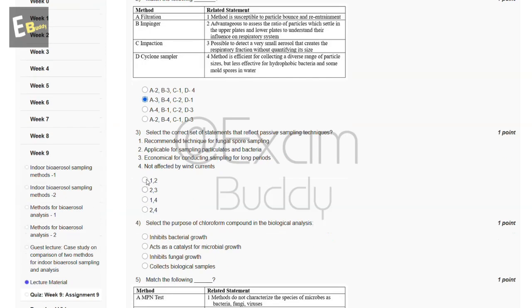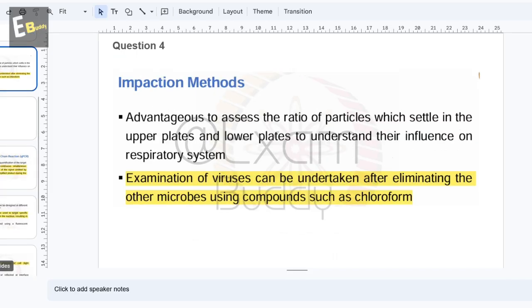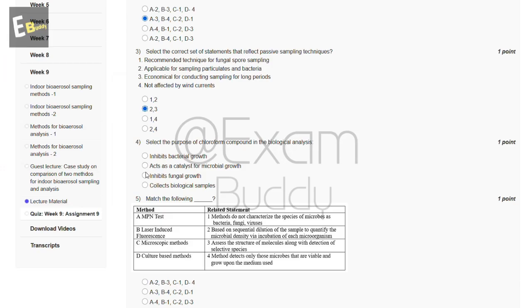Now, the third question is select the correct set of statements that reflect passive sampling techniques. So, these are the options, and the answer of our third question is B. Now, the fourth question is select the purpose of chloroform compound in the biological analysis. So, these are the options, and now let's check the answer of our fourth question. So, question fourth, examination of viruses can be undertaken after eliminating the other microbes using compounds such as chloroform. So, the answer of our fourth question is A.